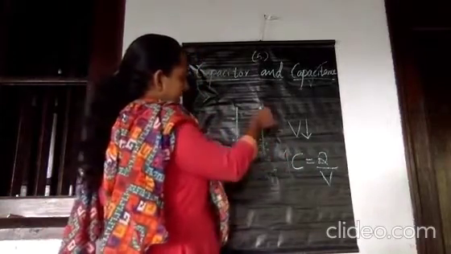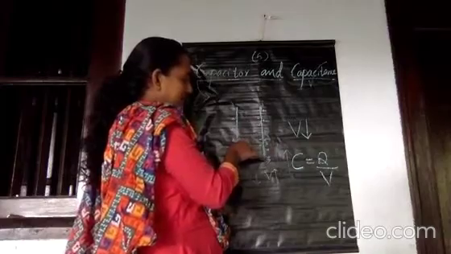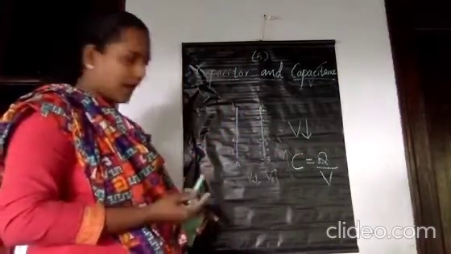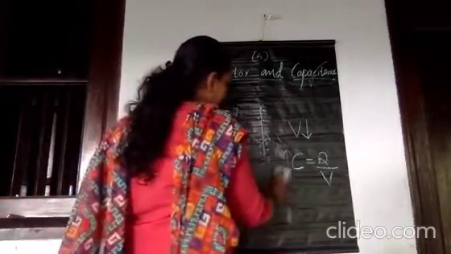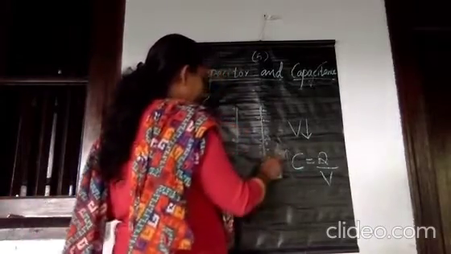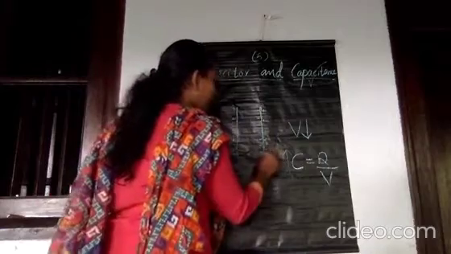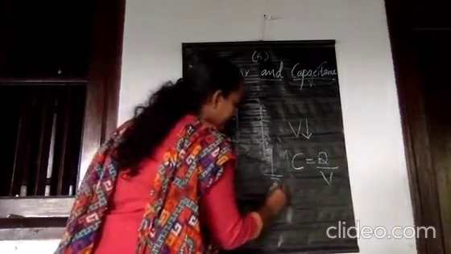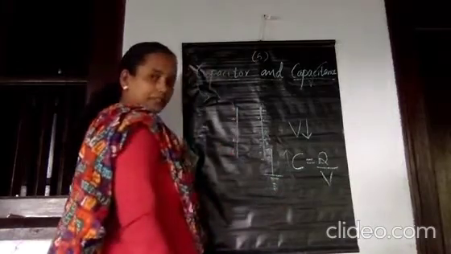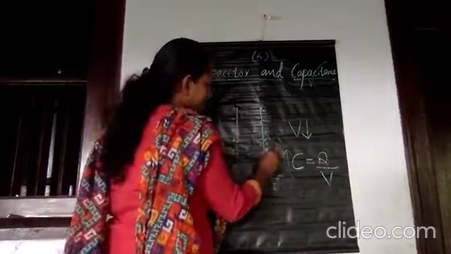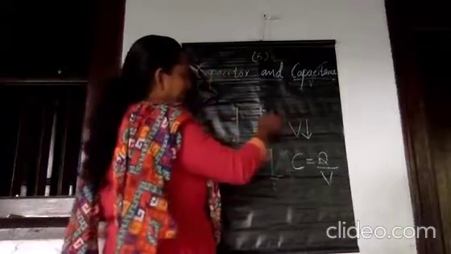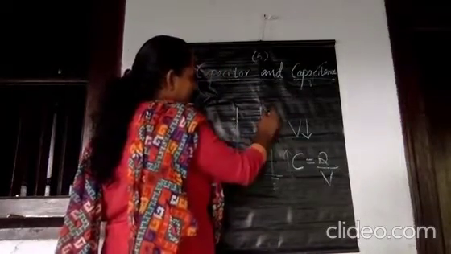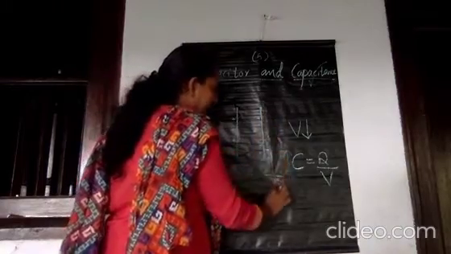So when you place a second metal plate very near to it, the capacitance of this system increases, and you can increase the capacitance by one more method. That means you can earth the outer plate of this capacitor. This is the symbol of earthing. When you earth the outer plate, the positive charges present there start to leak into the earth.